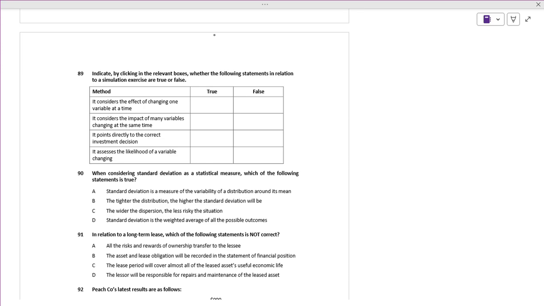Which one? It indicates which of the following statements relates to the simulation exercise. Is it right?